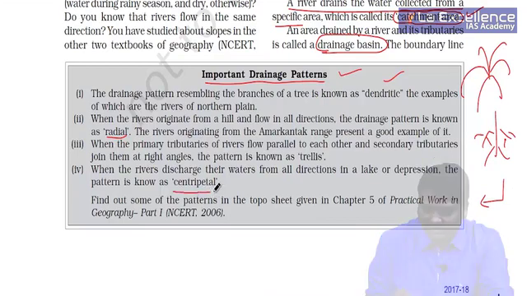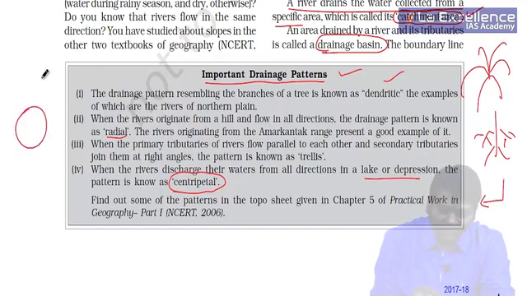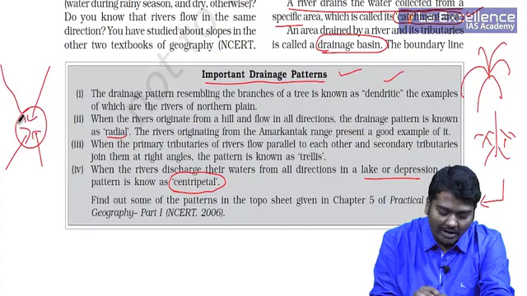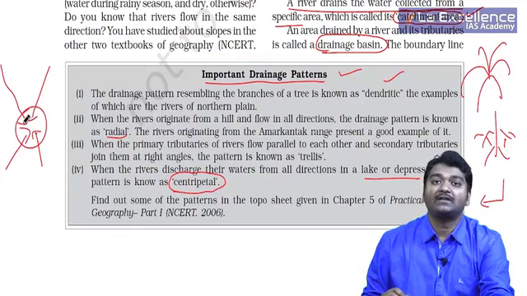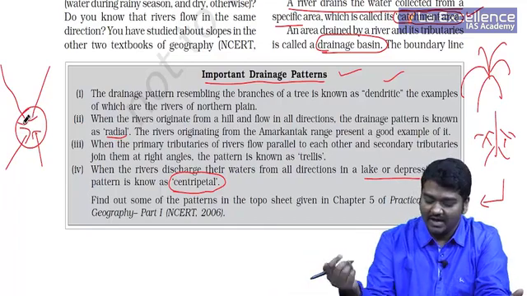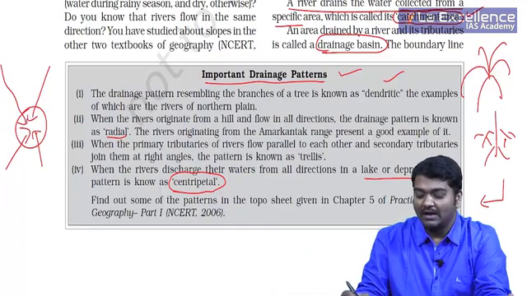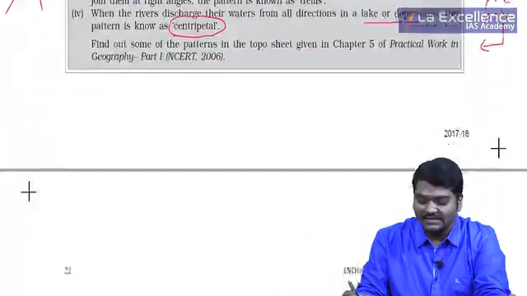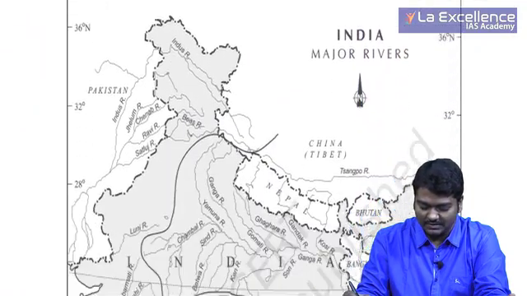And then you have centripetal, that is rivers from all the directions they come and flow into a lake. Radial, from a mountain they are originating outside. Centripetal, so if you have a lake, from different parts it actually comes and joins. Usually they will be larger lakes which you usually observe, or sometimes seas are also considered to be this.